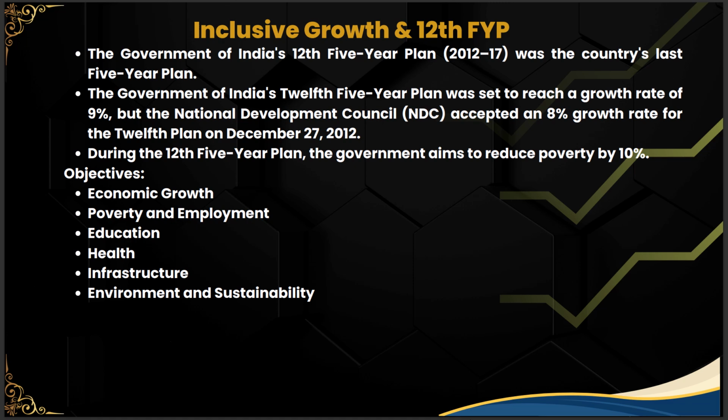Poverty and employment. See, poverty rate was targeted to be reduced by 10% compared to the end of the 12th plan. And in the non-farm sector, there were some 5 million new job openings and skill certification that was planned.